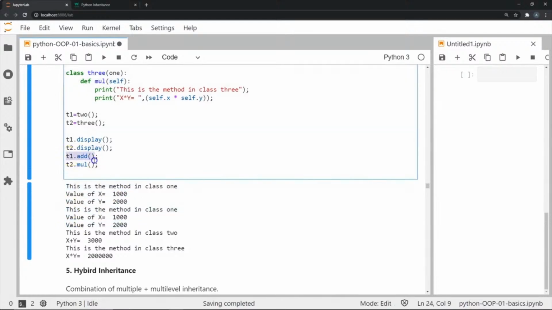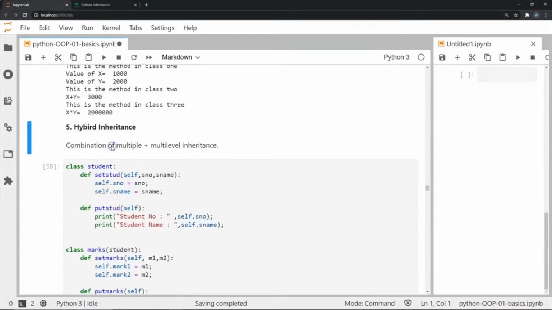Finally, I've done the addition, and since this is a method in class 2, it is going to say that this is a method in class 2, and then it's going to say x plus y is 3000. And now multiply is a method in the third class, so it's going to say this is a method in class 3, and it's going to tell me the multiplication result.